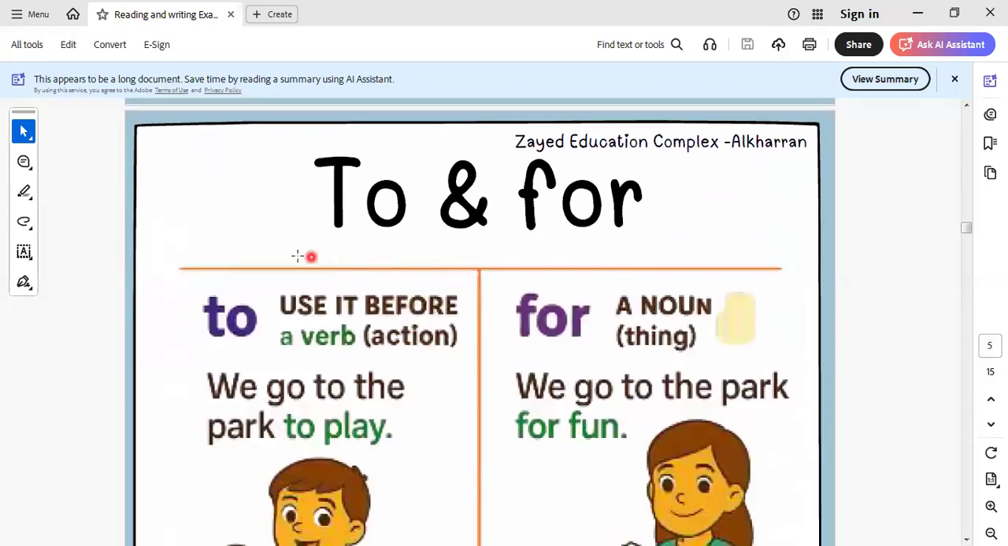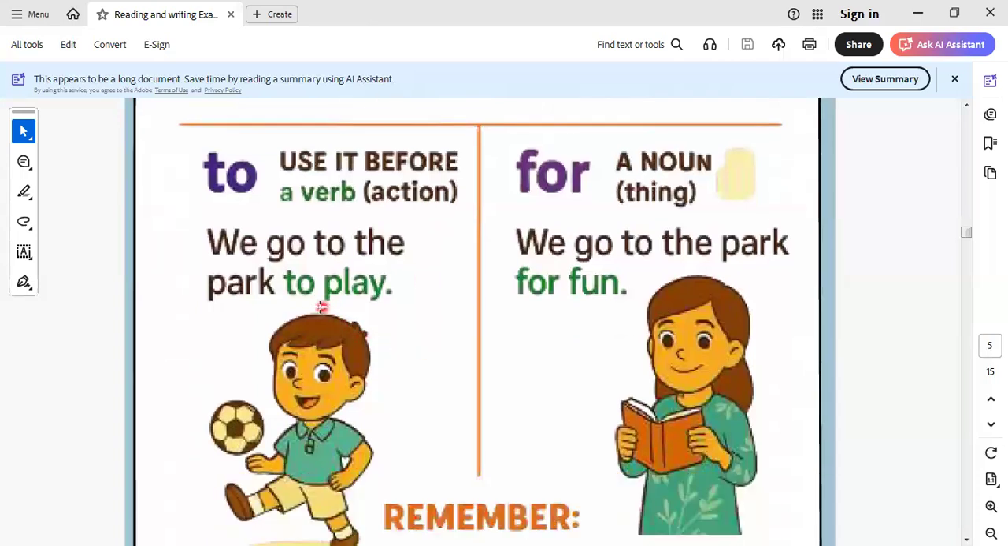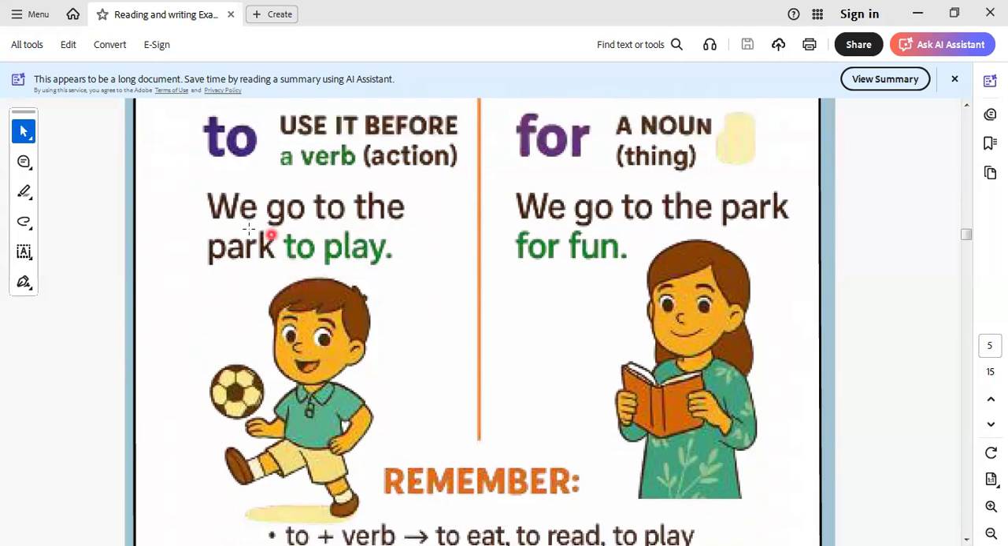Okay, when we talk about to and for. We use to before a verb of action. When we say to play, I go to the park to play. So here to has the same use as because, to give the reason. We use it also to give a reason. When we say why do we go to the park, I go to the park to play.